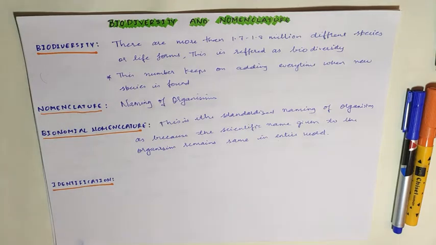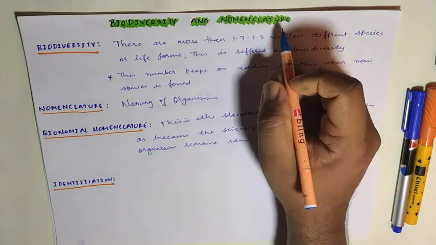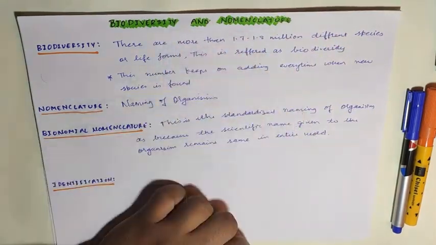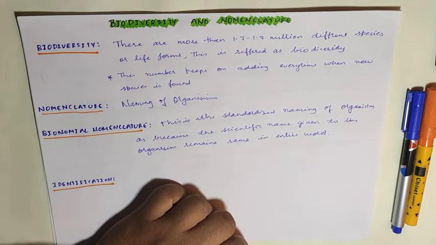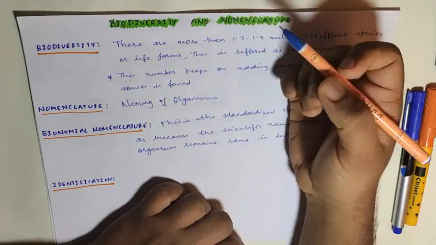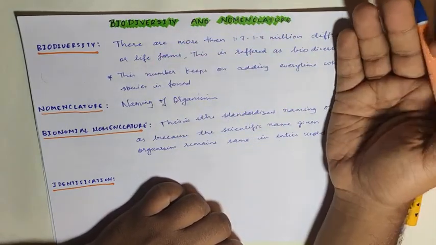Hi students, in this video we shall discuss biodiversity and nomenclature. First, let us understand the meaning of the word diversity. The English meaning of diversity refers to the change, the differences or the variety of elements.